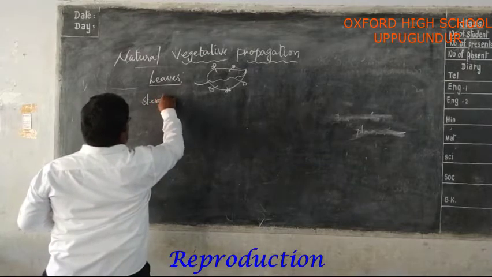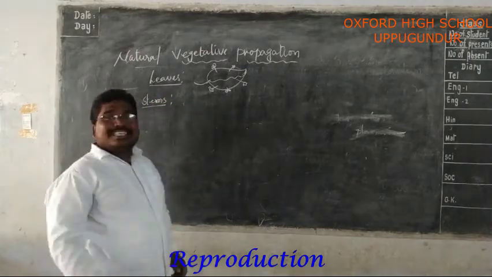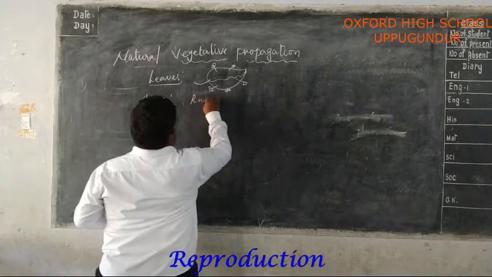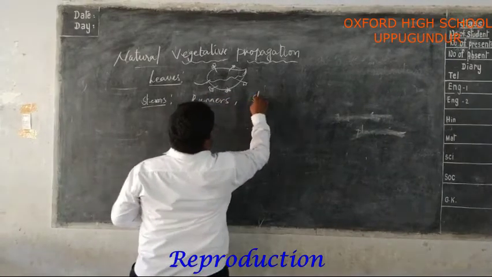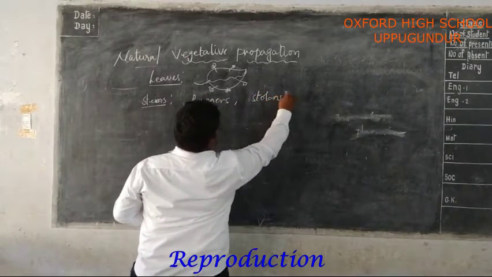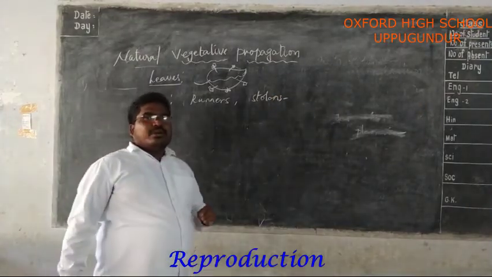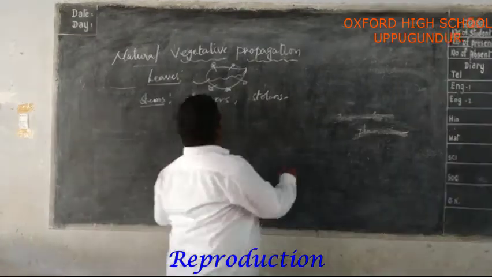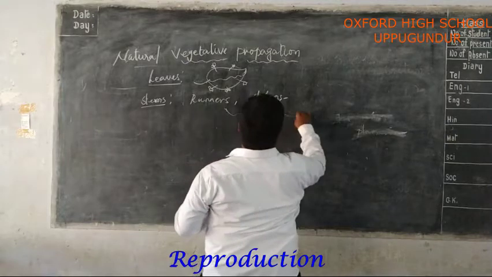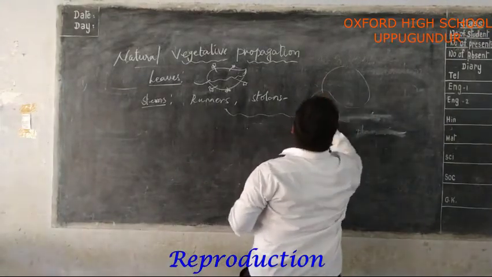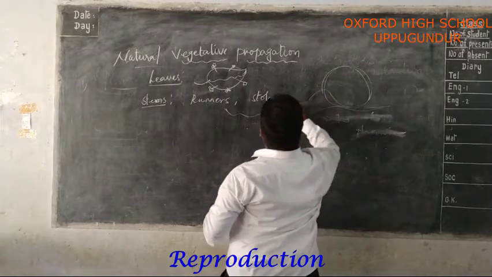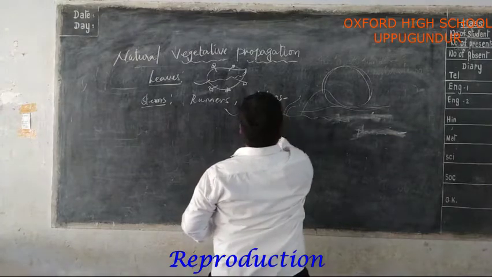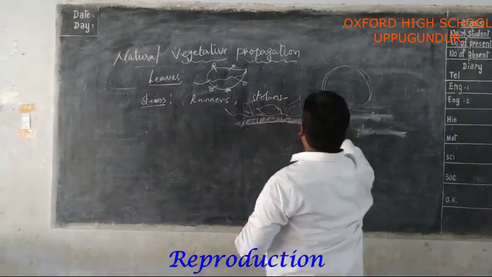From the stems, the aerial weak stems like runners and stolons. Runners and stolons, they are aerial weak stems. The aerial weak stems like runners and stolons, when they touch the ground. For example, runners, watermelon. They are going like this. On the ground, watermelon is forming. It is soil, these are the roots.